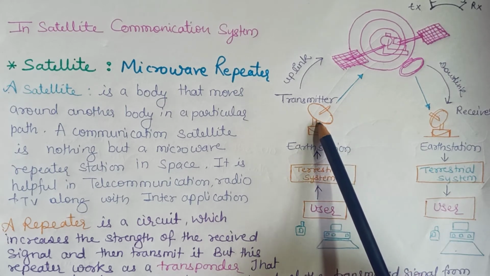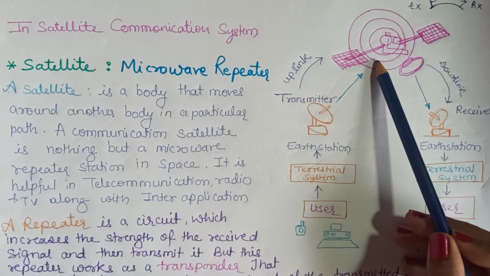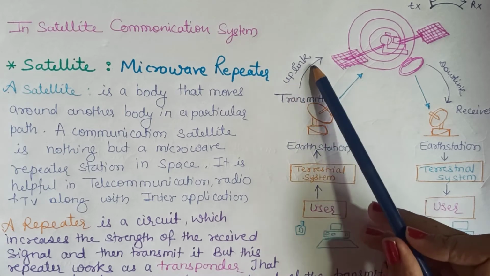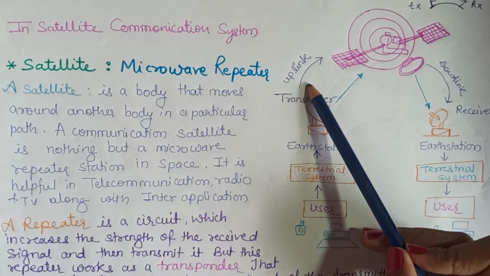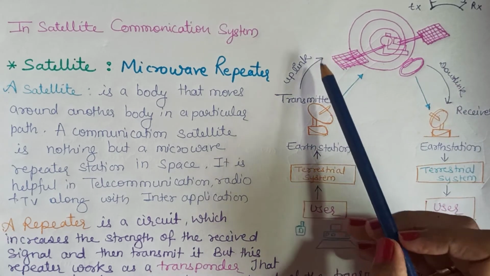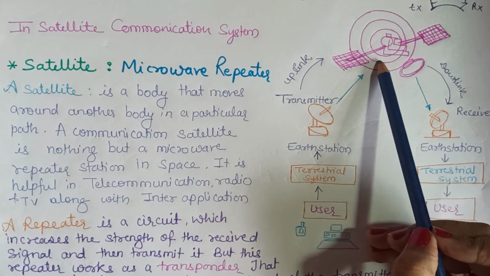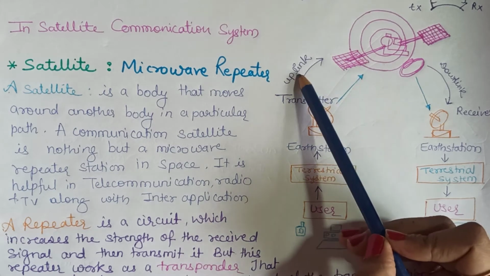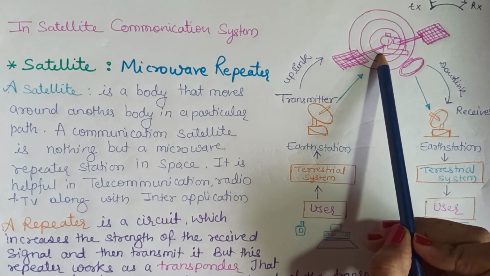Then, the Earth station transmitter transmits the signal to the microwave repeater by using uplink frequency. Uplink frequency is greater than the downlink frequency, and our microwave repeater is also used as a transponder which converts the uplink frequency into downlink frequency, and this repeater also increases the strength of the signal.